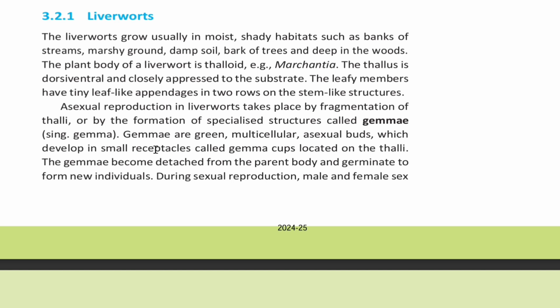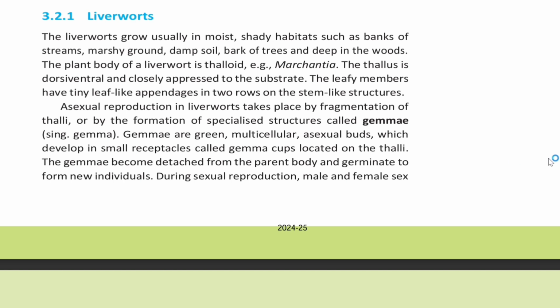Asexual reproduction in liverwort takes place by fragmentation of thalli or by the formation of specialized structures called gemmae. Gemmae are green multicellular asexual buds which develop in small receptacles called gemma cups located on the thalli. The gemmae become detached from the parent body and germinate to form new individuals.